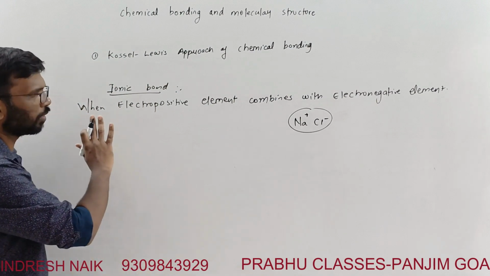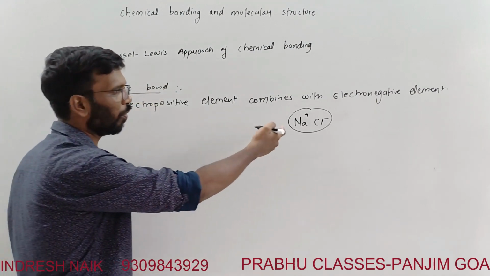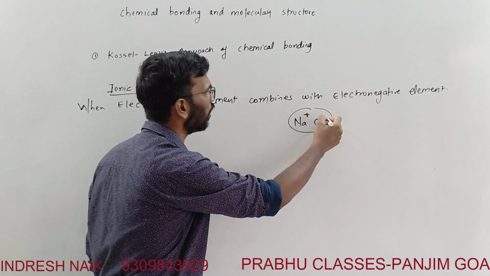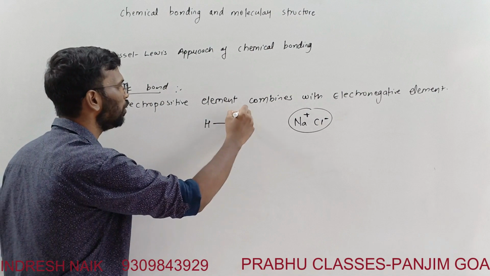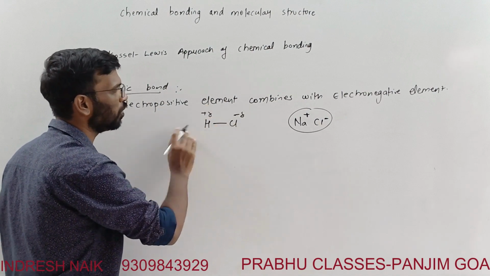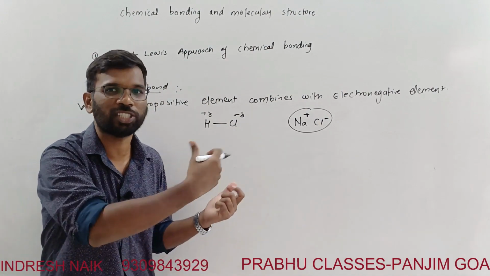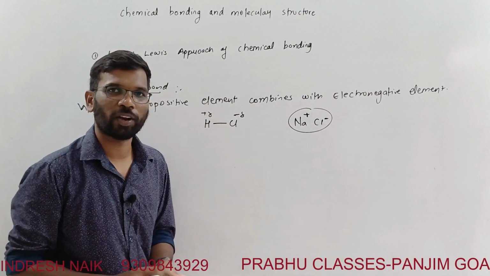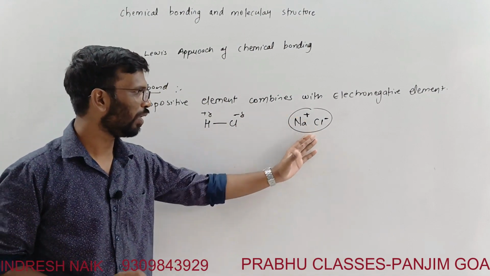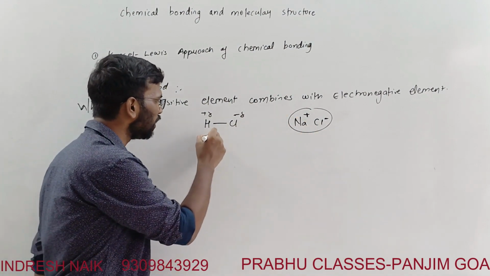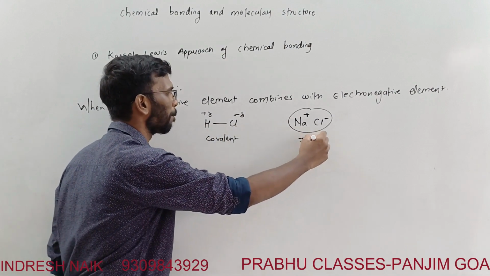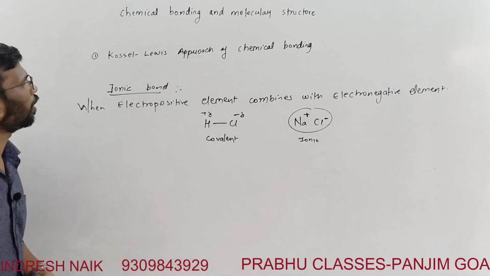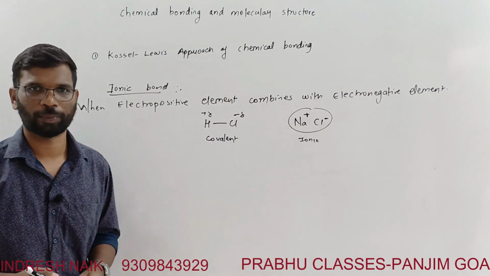Yes, this is the thing. See, when it is about an ionic bond, we show a complete positive and a complete negative. But if we take a polar covalent bond like HCl, we will show partial negative and partial positive, because there is no complete transfer. It is just a sharing of the electron. So in this case, we are going to show it this way. Here in the ionic compound, we are going to show it this way. So this is covalent and this is ionic. Okay, this is the thing about the Lewis dot approach.